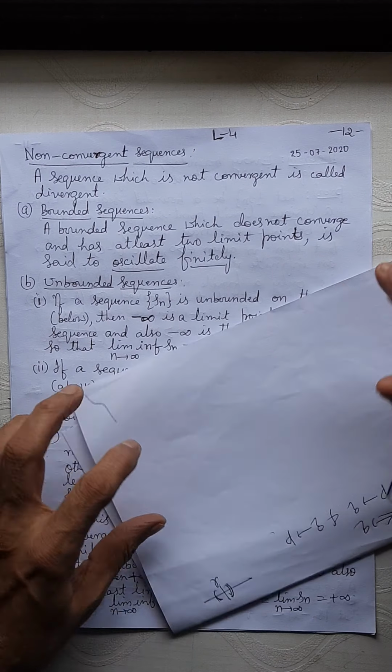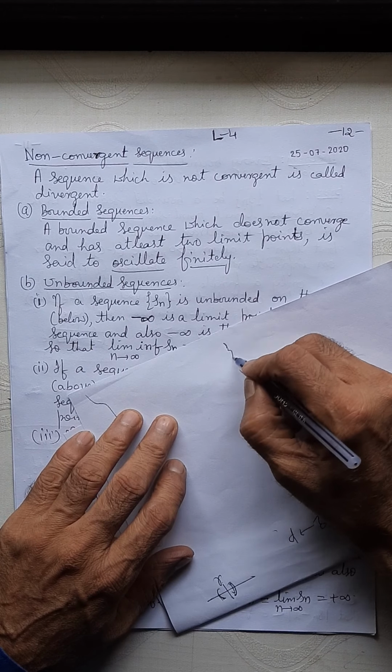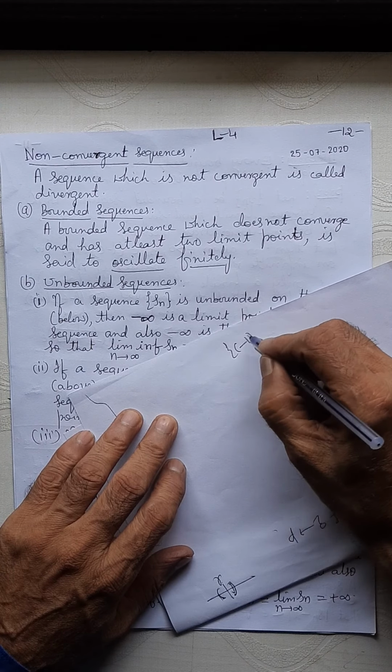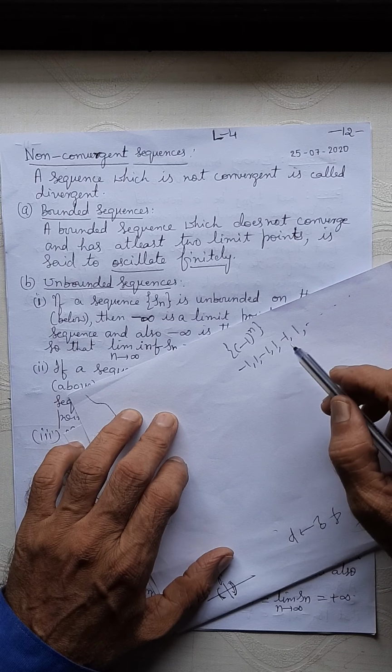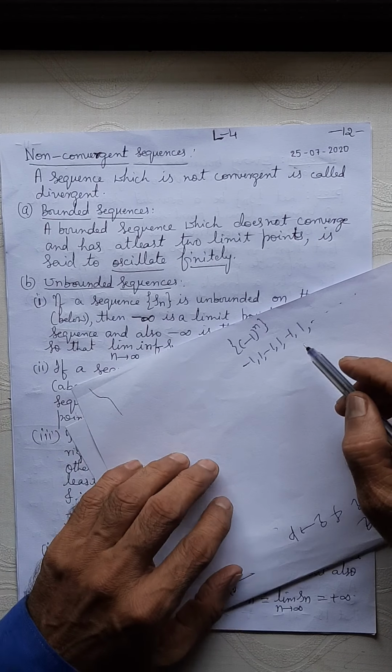Okay, oscillating finitely, how does it come? You look at your sequence minus 1 to the power n. What are the members? Minus 1, plus 1, minus 1, plus 1, minus 1, plus 1, etc. Here the values are oscillating between minus 1 and plus 1. There is no unique limit here. We have two limit points, one is minus 1, another one is 1.